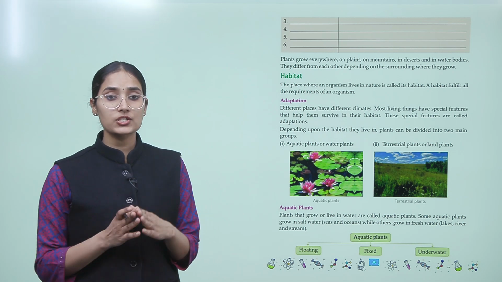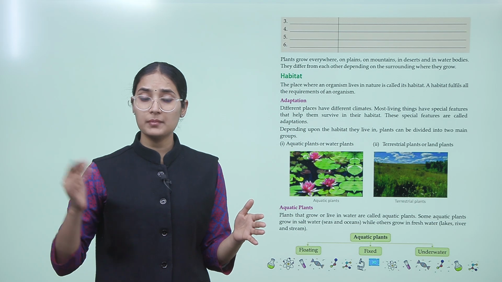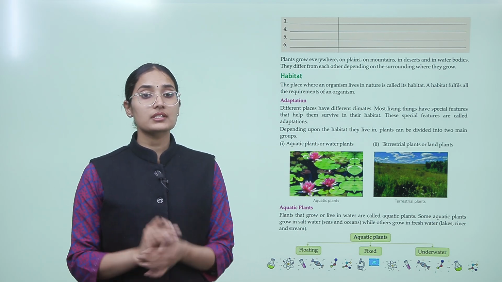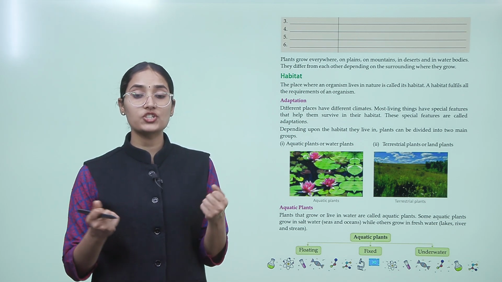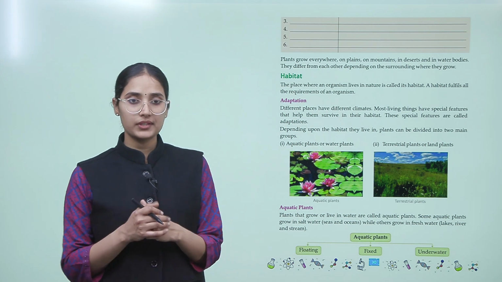Plants grow everywhere in different kinds of environment, be it a harsh climate like mountains and desert, be it plains, but they still differ in something or the other. To live in those environments, they change themselves in some ways. So in this chapter we will learn about them only.